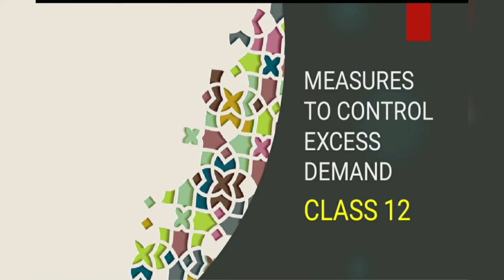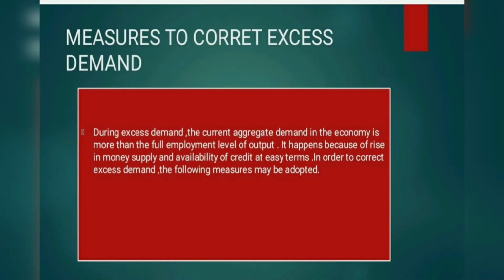In the last video we discussed perfect competition and its features. In this video we are going to see the measures to correct excess demand for Class 12. During excess demand, the current aggregate demand in the economy is more than the full employment level of output. It happens because of a rise in money supply and availability of credit on easy terms. So now, in order to correct the excess demand, the following measures may be adopted.